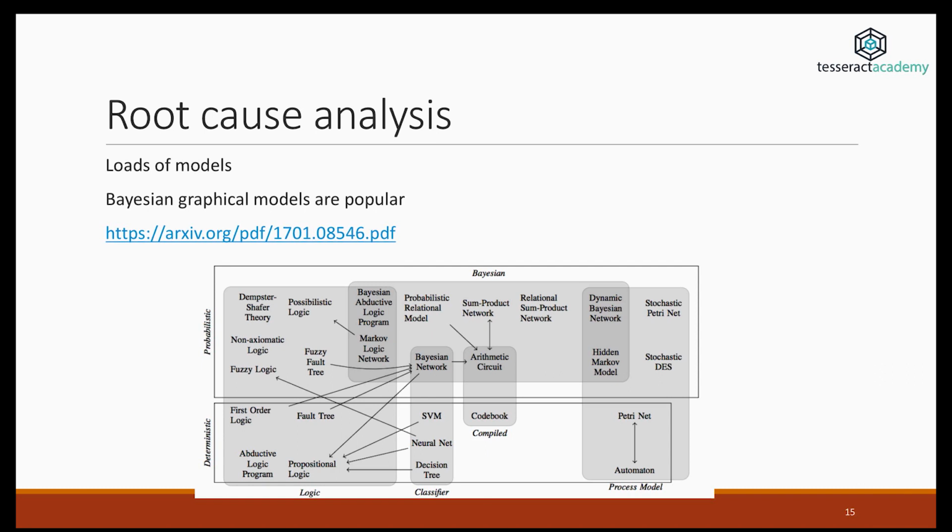I'm not going to go into it in much depth, but there are many papers out there. This one is provided here for your reference, and it studies the problem of identifying the roots of a particular problem. So we have classification models. We have some models based on logic. In my opinion, a huge part of this research deals with graphical models, also known as Bayesian networks, because the way these models are structured makes it easier to identify causes and effects in a complex system.